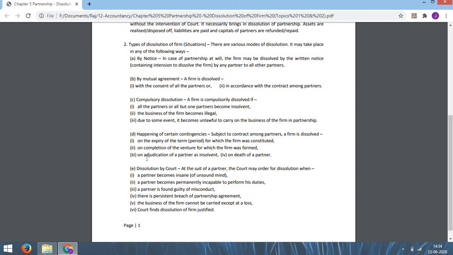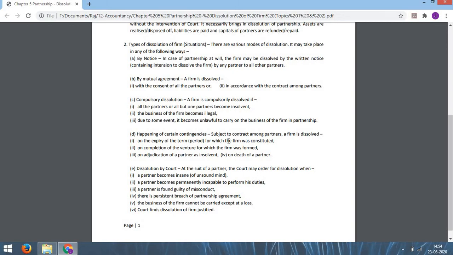Number 3, on adjudication of a partner as insolvent. When some partner is declared by the court as insolvent, in that case also the firm is dissolved. And number 4, on death of a partner. Normally when a partner dies, then the firm is dissolved.